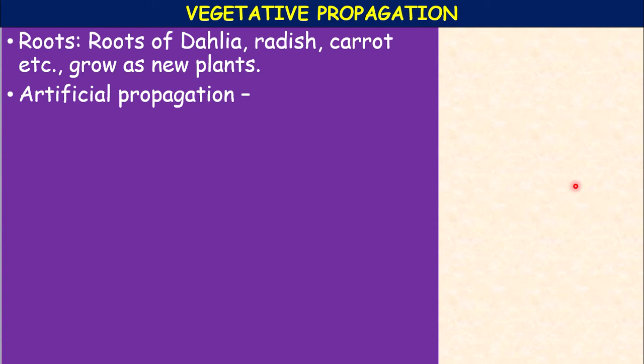Now actually these advantages of vegetative propagation, if you take, it is a very easy, rapid and less expensive method of propagation. The seedless plants can be propagated by this vegetative propagation. The plants produced by this method are identical copies of the parent plant and show no variations. The plants like banana, sugarcane, sweet potato, rose and jasmine do not produce viable seeds. Such plants can be easily grown by this method of vegetative propagation. So keeping this in view, let us enter into the artificial methods of vegetative propagation.